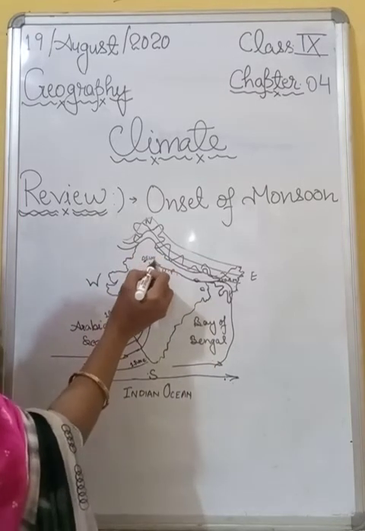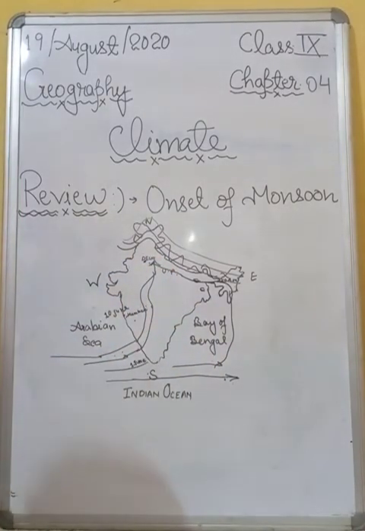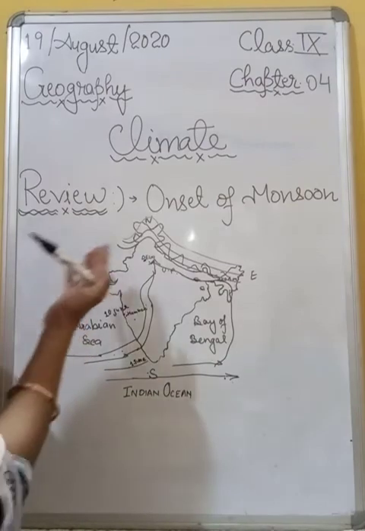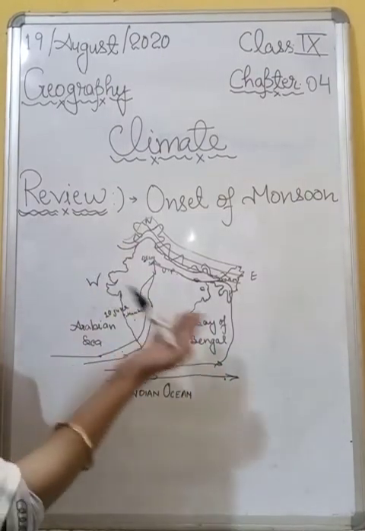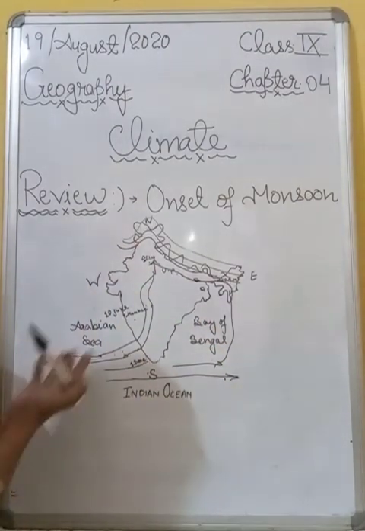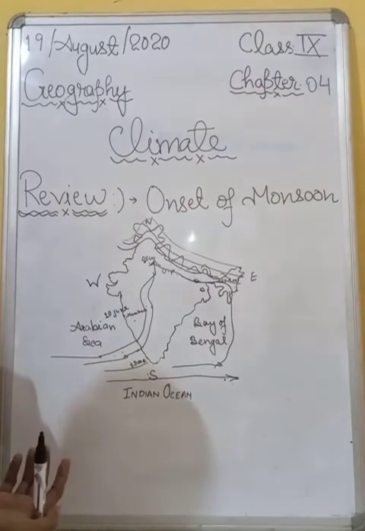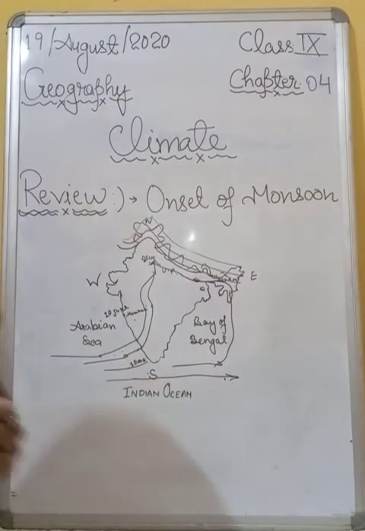All right, students, understood? So on the basis of the whole description, now you are able to understand all the phenomena of the branches of rainfall. All right, students, understood? Okay.